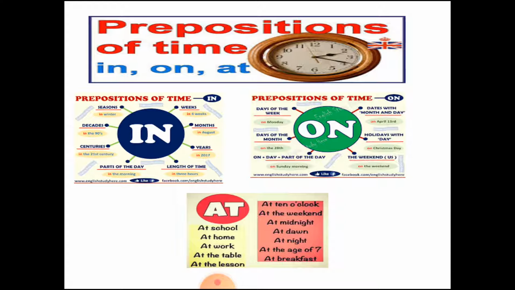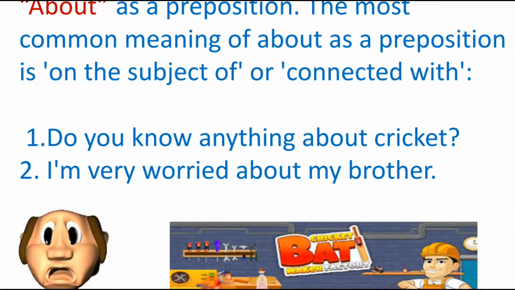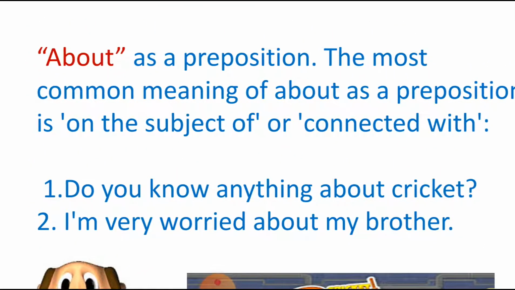We also discussed the preposition of time with certain examples, like in, on, and at. Now these are common, in, on, and at, but there are other prepositions too and we had seen those examples as well. We will not go too much in detail about this because we have already done it last week. We had discussed other prepositions like about, by. Now let us see one by one how they are used and where they are used.